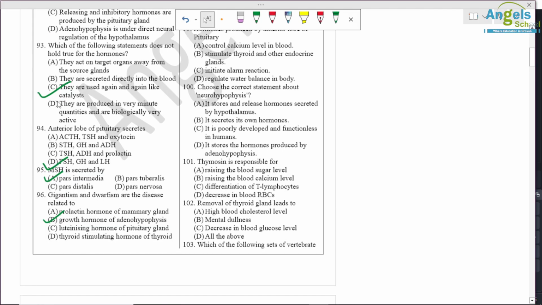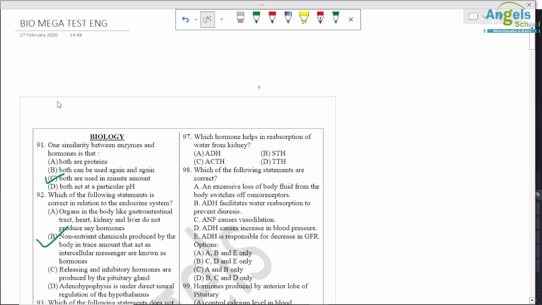Question number 97. Which hormone helps in reabsorption of water from the kidney? So ADH is used for this.